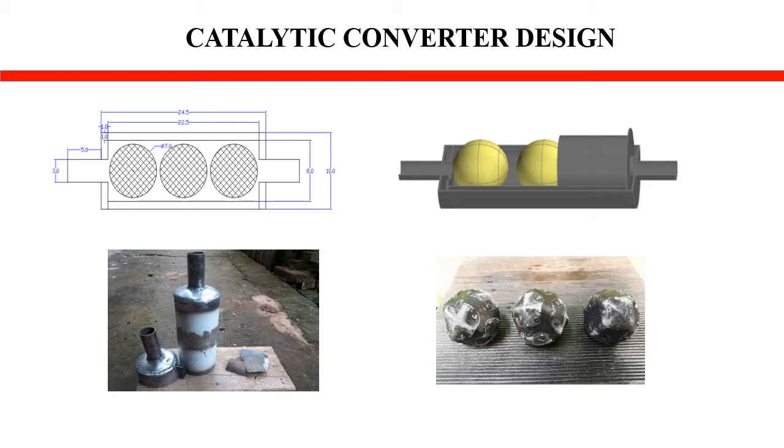This is the catalytic converter design. The catalytic converter is made from iron plate, and hollow balls were then placed inside the pipe. The hollow balls were coated with iron net and then filled with natural zeolite, which was used as a filter for diesel engine emission. The amount of zeolite put into the hollow balls was about 146 grams.